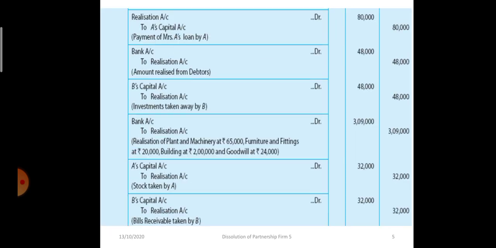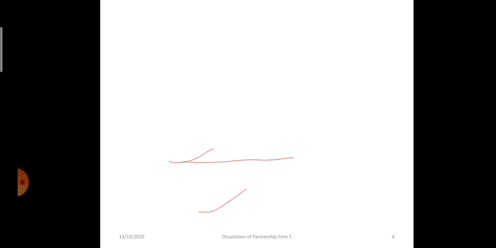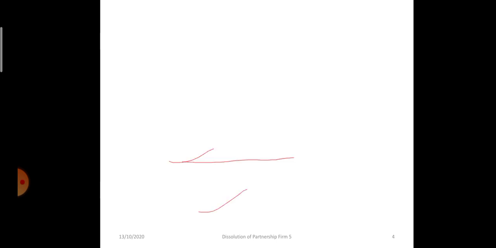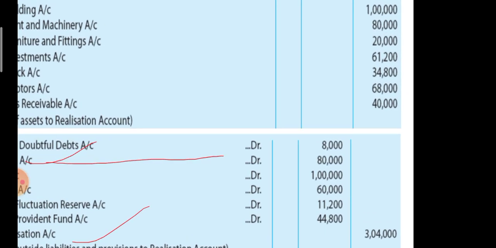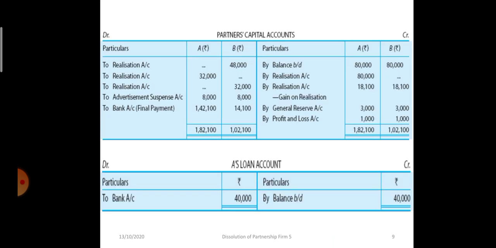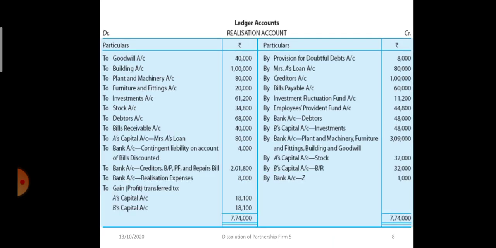Now again coming back to the additional information. Point 7: an outstanding bill for rupees 2,000 was paid off and creditors were settled at 5% discount. I am going directly to the realization account. In realization account,